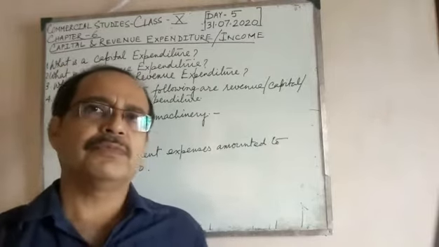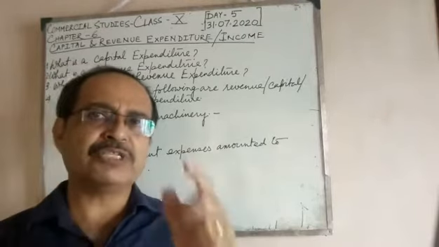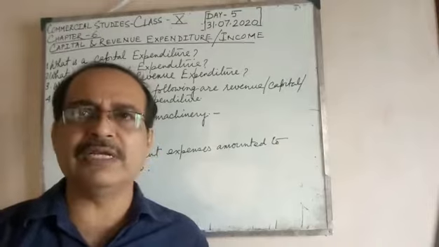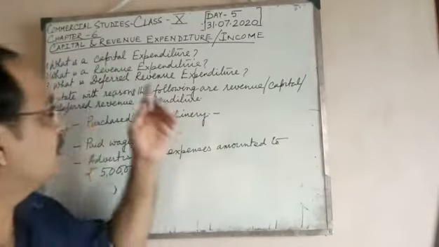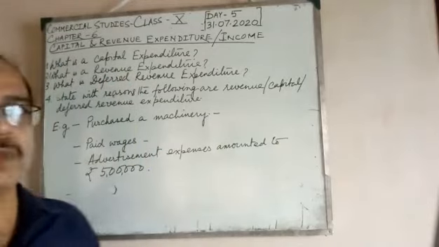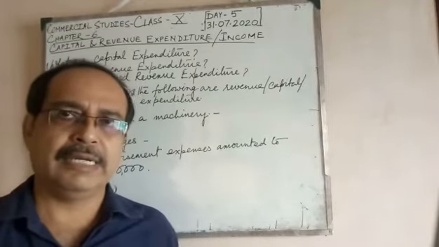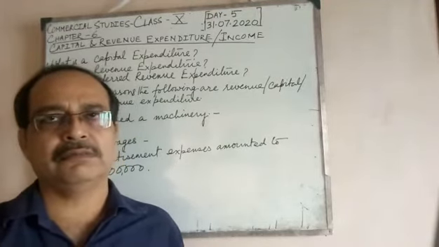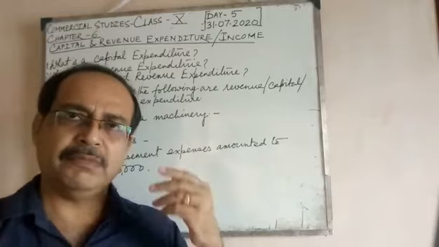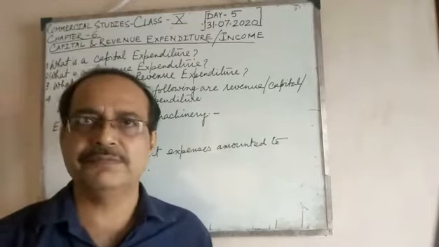Now, this chapter. The first question which usually comes is, what is capital expenditure? It is generally of 2 marks.